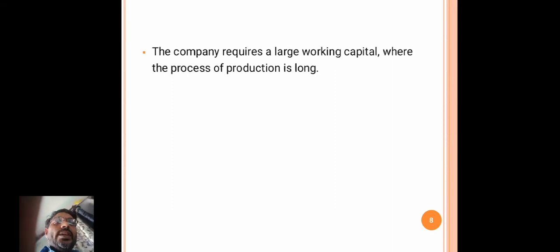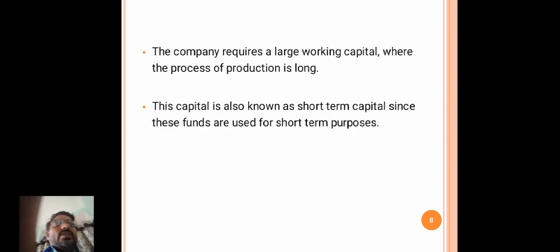The company requires a large working capital where the process of production is long. If the company is big, it requires large fixed capital as well as large working capital.